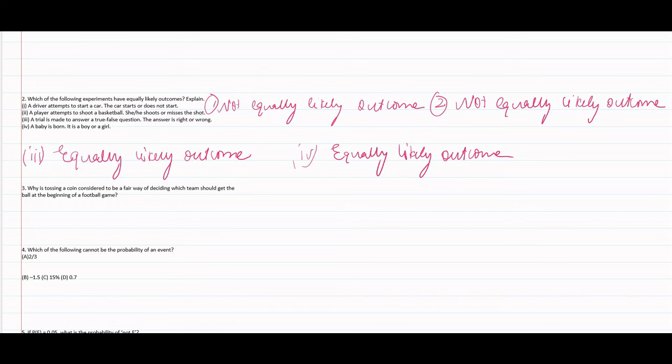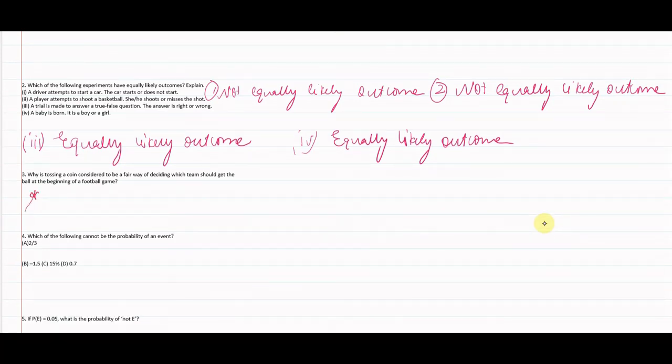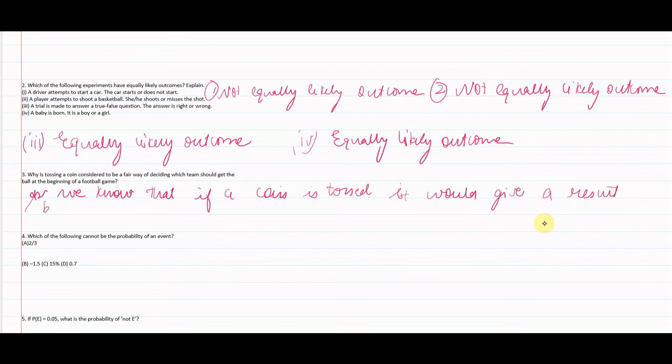So we shall write, as we know that if a coin is tossed, it would give a result of head or tail, means two possible outcomes.